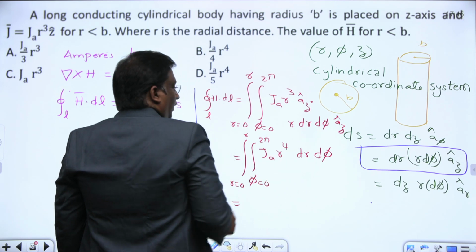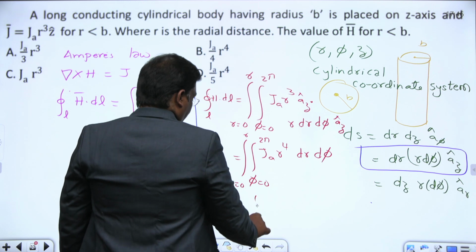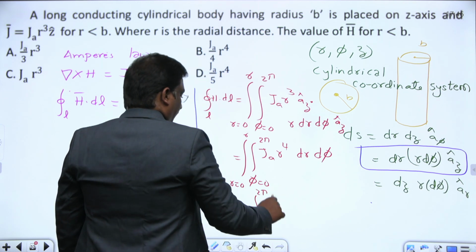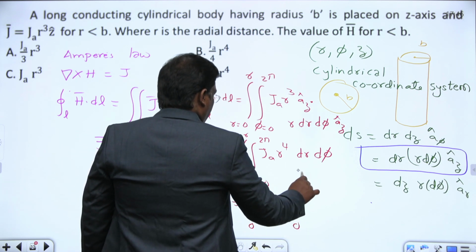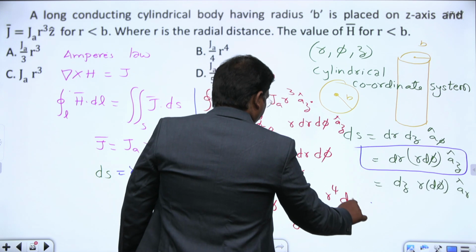And here, the integral of d phi itself, separating that one, from 0 to 2 pi, you will get 2 pi. Then the integral from 0 to r of J a r power 4 dr. Let us evaluate this one.